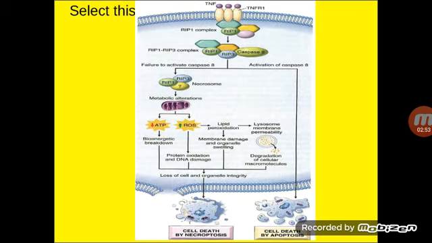So this is the schematic diagram where you can see at the top first the antigen, like the tumor necrosis factor.